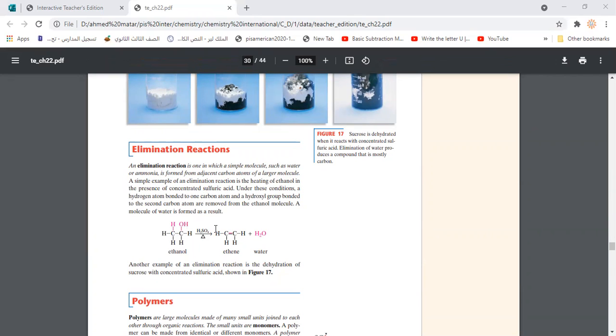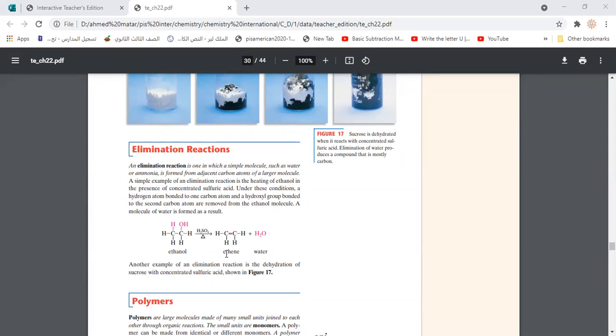In this situation, the hydroxide group and the hydrogen carried on the other carbon are going to be removed as water, and each of these two carbons will lack a bond, so they are bonded together by a double bond. So it changes from a saturated organic compound into an unsaturated organic compound. The ethanol changes to ethene. We call this a kind of elimination reaction.